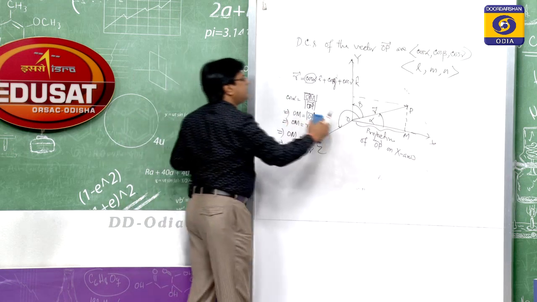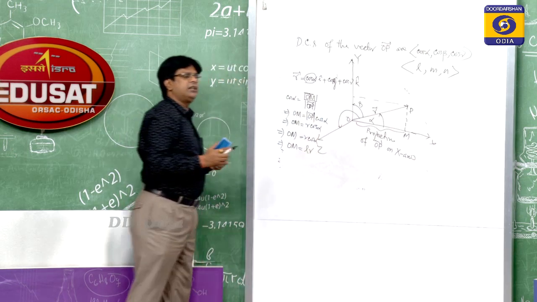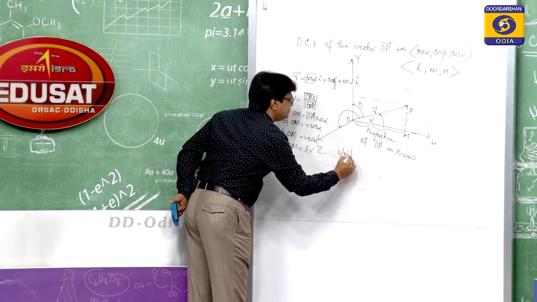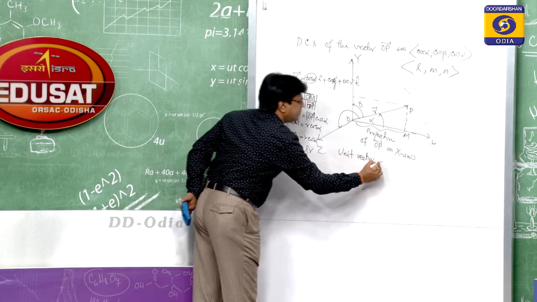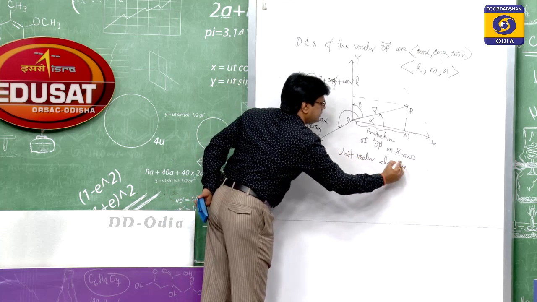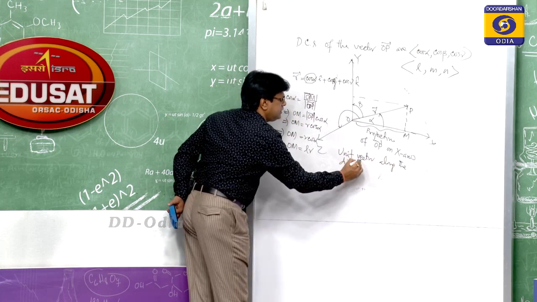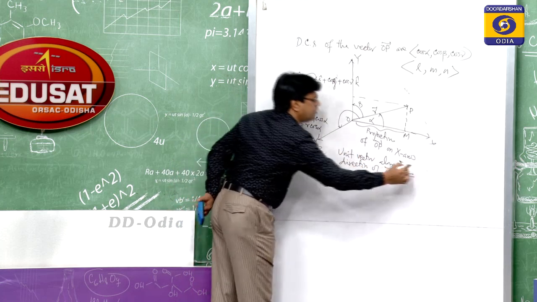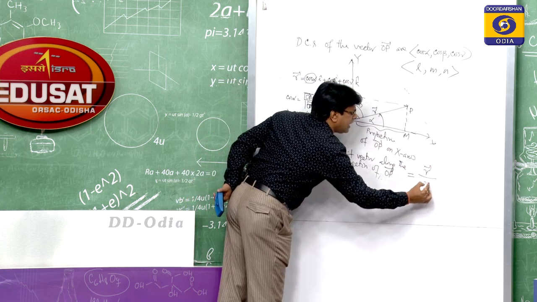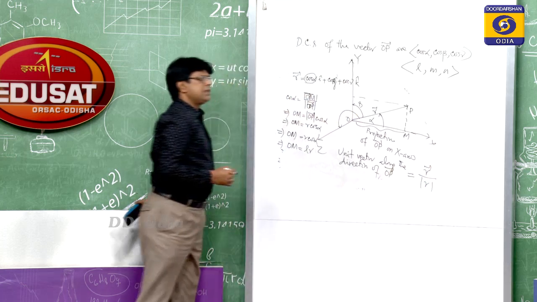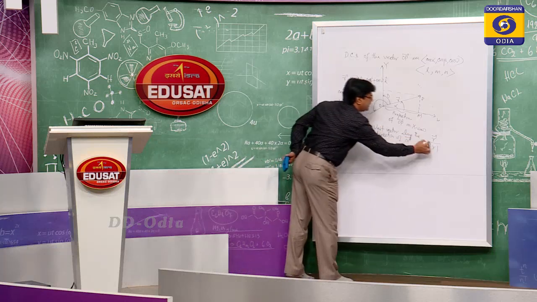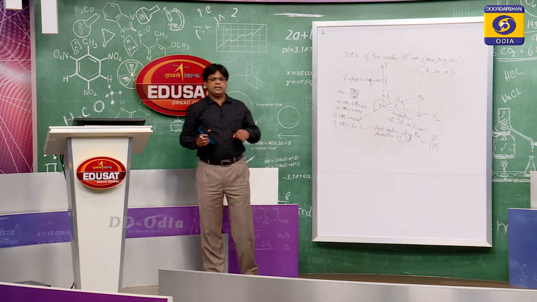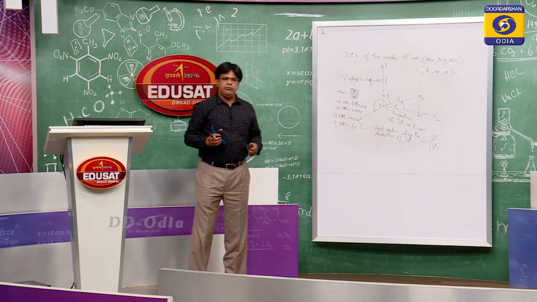Suppose we find the unit vector along the direction of the OP vector. This is nothing but the R vector divided by the magnitude of R. So, for any vector in that direction you can find the unit vector.